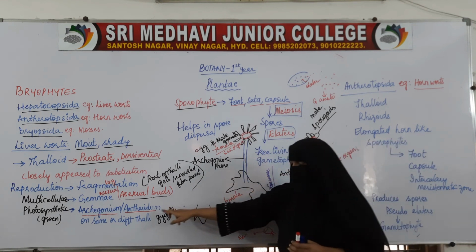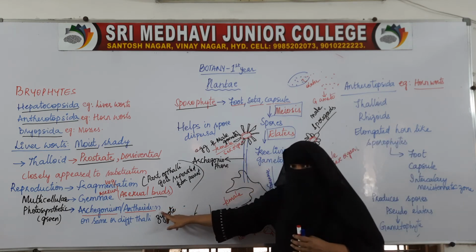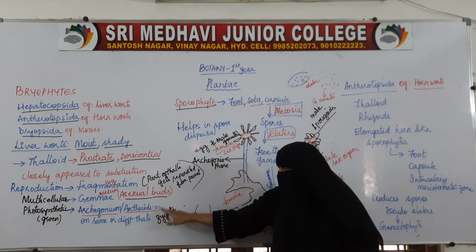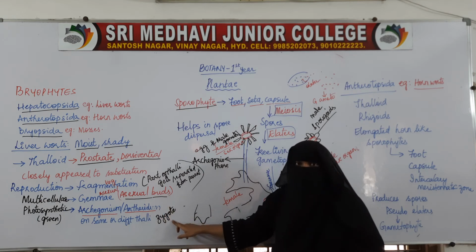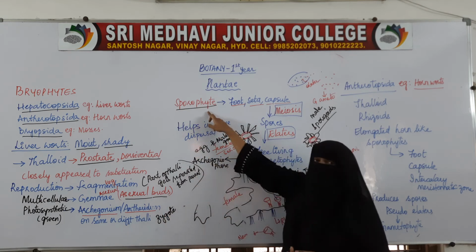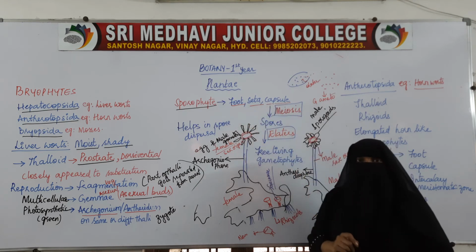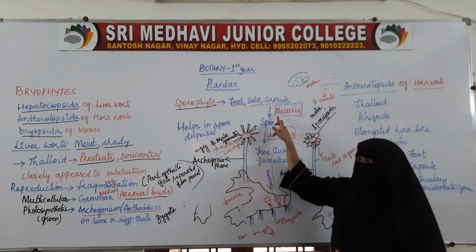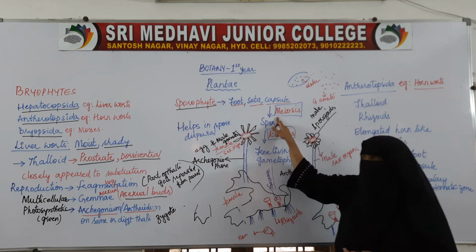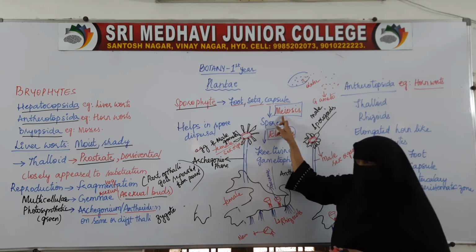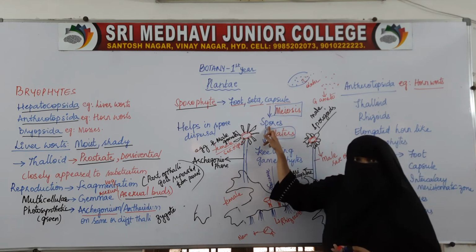So first it is in the gametophytic stage. It produces male gamete and female gamete. Male and female gametes fuse and form a zygote. Zygote will change into a structure called sporophyte. That structure will have three parts: foot, seta and capsule. Inside this capsule, meiosis takes place and spores will be formed.